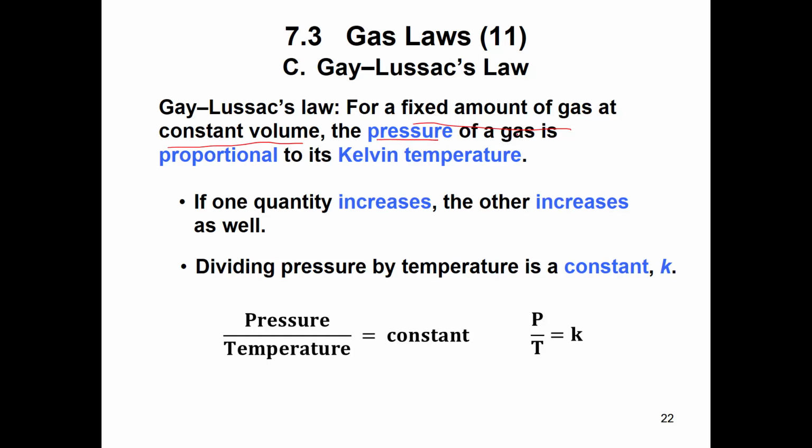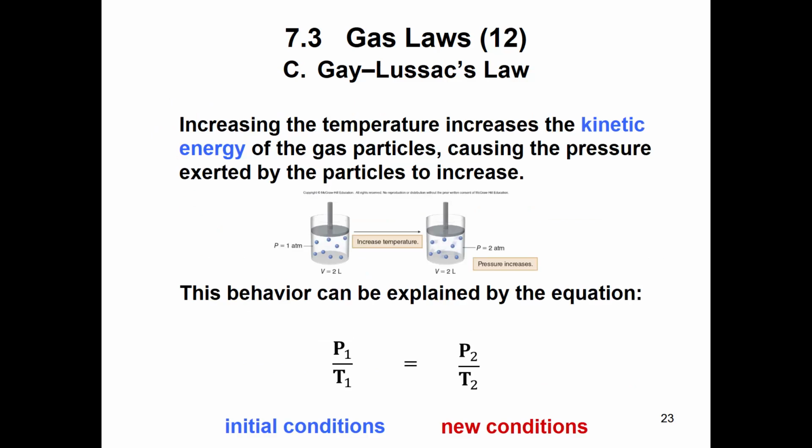All right, Gay-Lussac's law states that for a fixed amount, again, of gas, at constant volume this time, the pressure of the gas is proportional to the Kelvin temperature. So just like the volume was proportional to the temperature, so is the pressure. And that makes sense because we know that pressure and volume go together. As one goes up, the other goes down, right? Okay. So if we increase one, the other increases. And here's our constant relationship that we saw written in a similar way to the other laws.